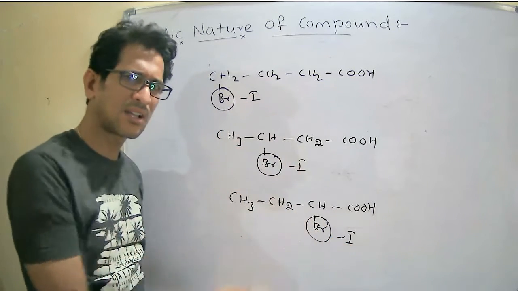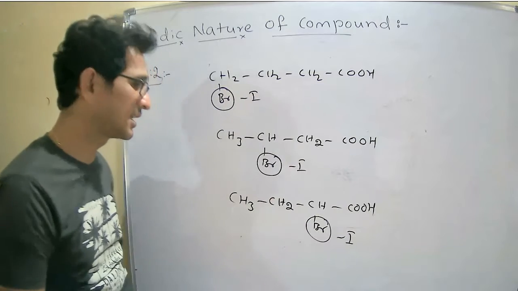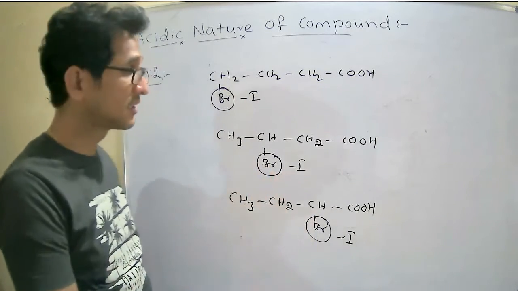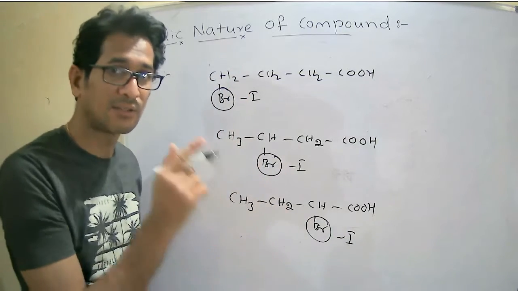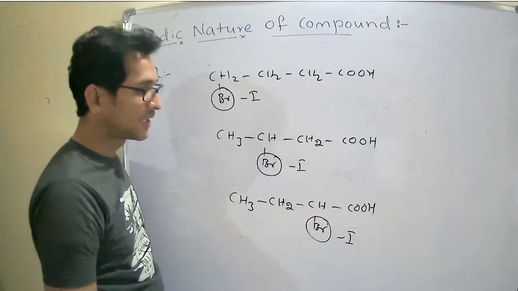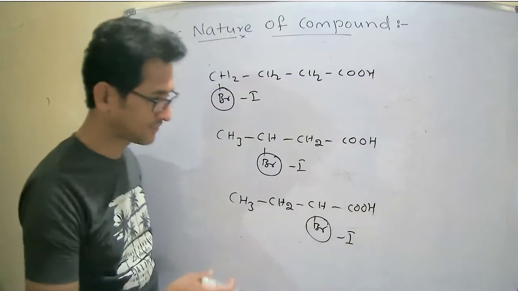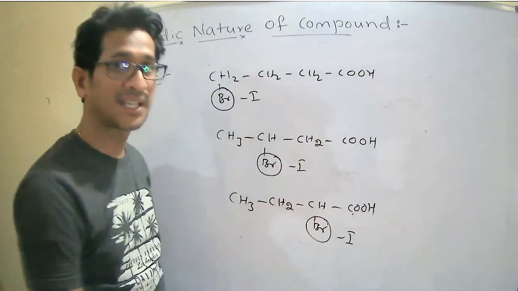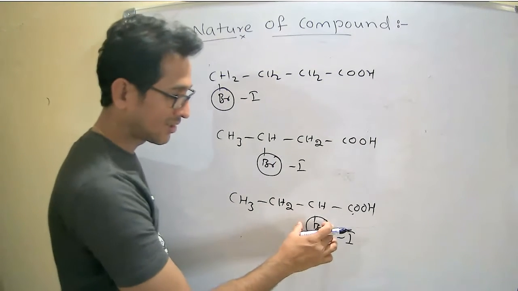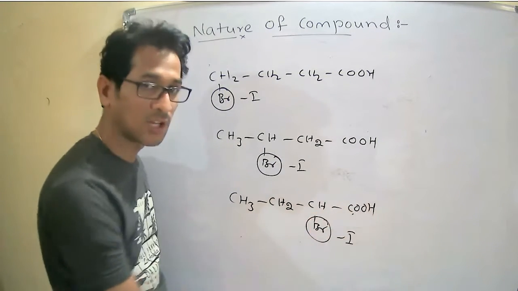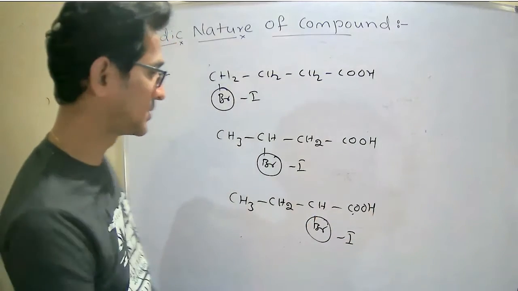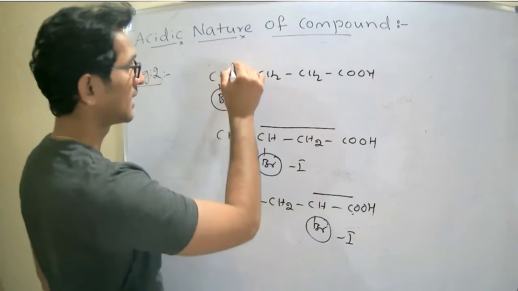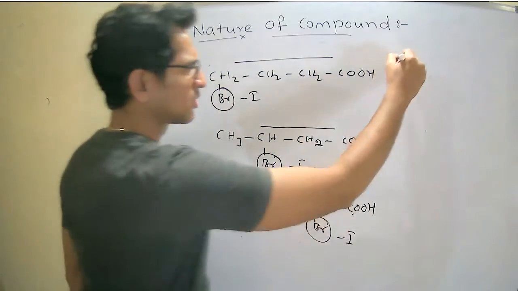So all have the same plus inductive effect as well as the minus inductive effect. We know that minus inductive effect increases the acidity, but each one of these has one minus inductive effect. Then what happens? We have to see the distance. Which electron withdrawing group is nearer to the carboxylic acid? Now see here, the distance is only one bond, two bonds, and three bonds.